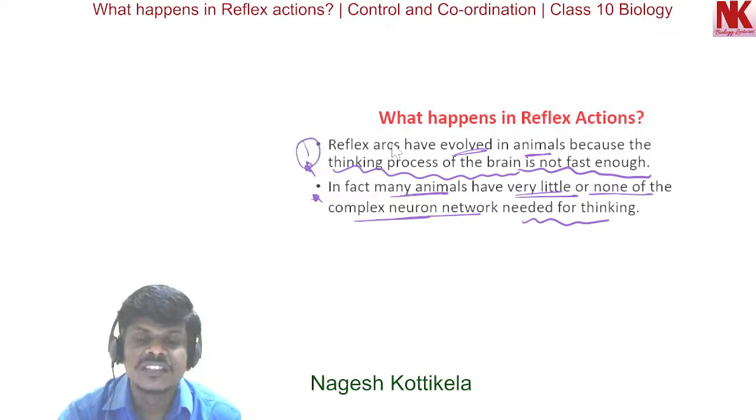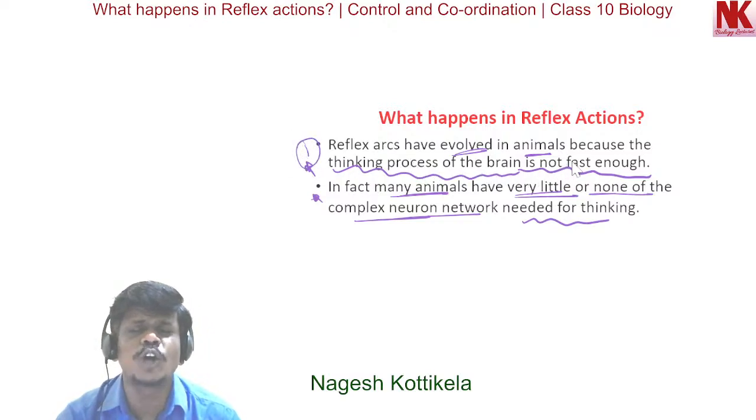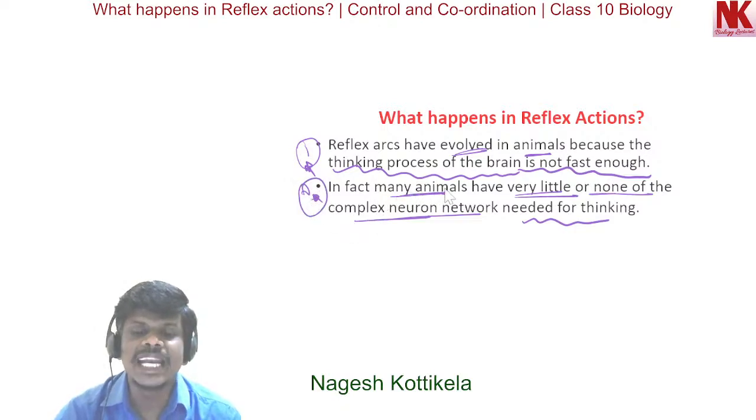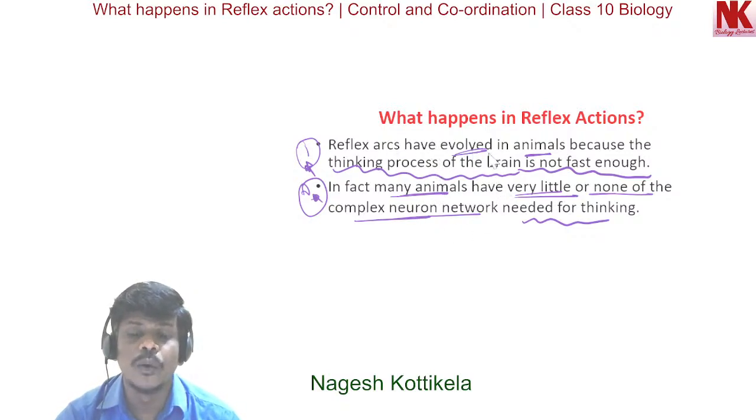First reason, the thinking process of the brain is not fast enough. The second reason, many animals have very little or none of the complex neuron network needed for thinking. So because of these reasons, reflex arcs have evolved in animals.